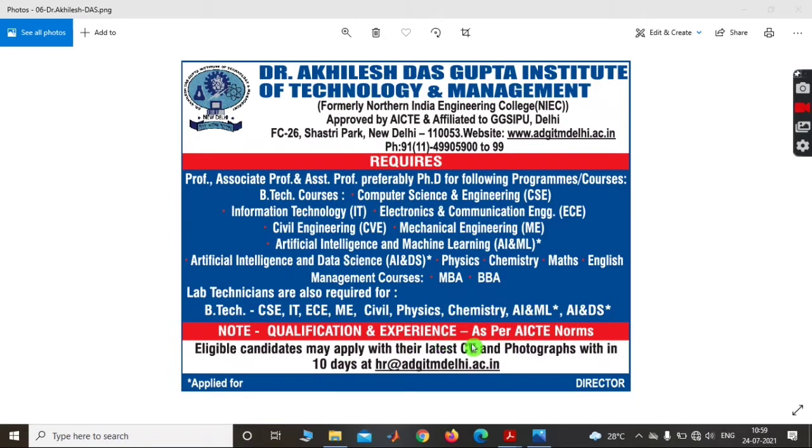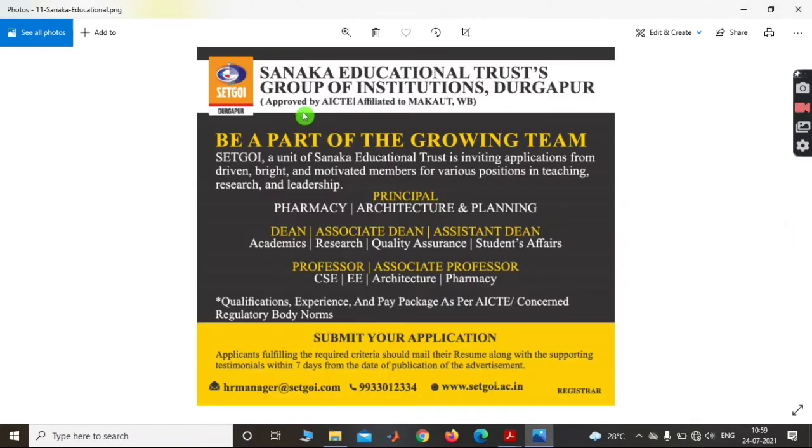Qualifications and experience as per AICTE norms. Eligible candidates may apply with their latest CV and photograph within 10 days at this email ID. Okay. Now coming to the next notification, that is Sanakar Educational Trust Group of Institutions, Durgapur.